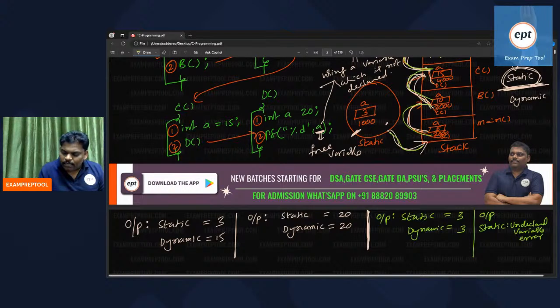See the dynamic. Say the dynamic. What is the answer? Previous. 15 will be printed. Dynamic is previous, so 15 will be printed.